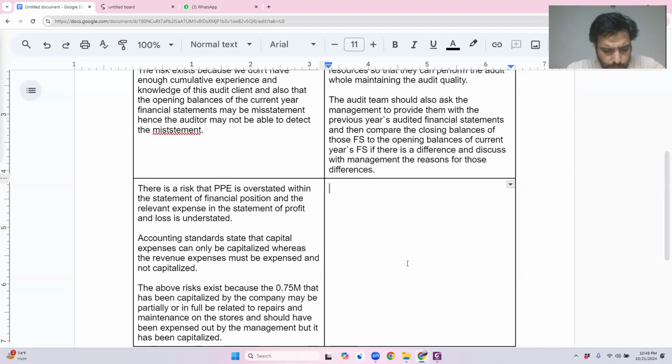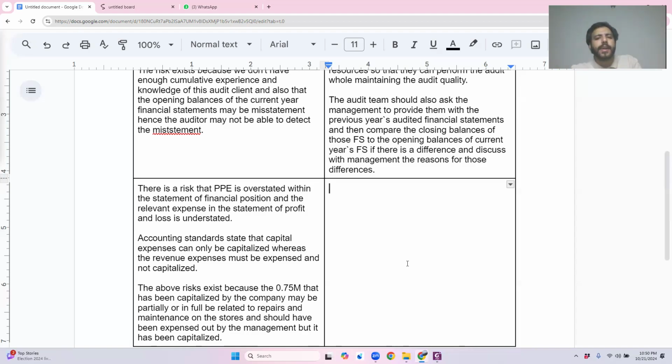To ask the management to give you a breakdown of how much they spent each month. Yes. So a breakdown of the cost, and identify if it's revenue. You are 100% correct. I will ask the management to give me the breakup of this $750,000 expense. And by breakup, I need invoices. How am I going to check whether it is a revenue or capital expenditure? You know that in an invoice, it is written what you bought. So I need the breakup, and against the breakup, I need invoices. I'll then check those invoices on a sample basis to check whether the expense capitalized is correct or not.